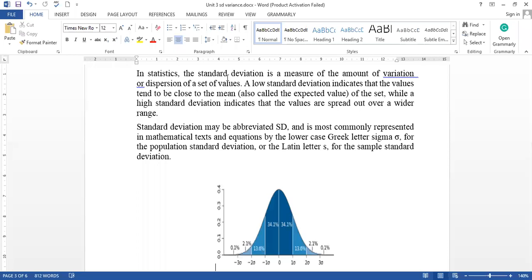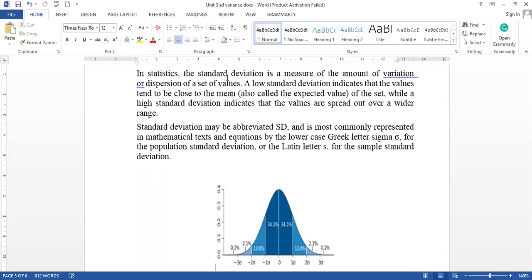Ma'am, one doubt is there. Ma'am, do we have any function through which we can calculate the variance, or do we have to do all the necessary calculations? I'm just telling you the background. Then I will tell you the functions we have used in R to calculate all these things. Okay, ma'am. We have direct functions to calculate all, but you should know how we calculate the variance and how we calculate the standard deviation.